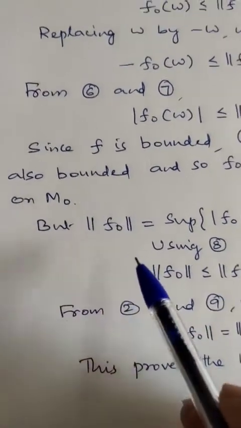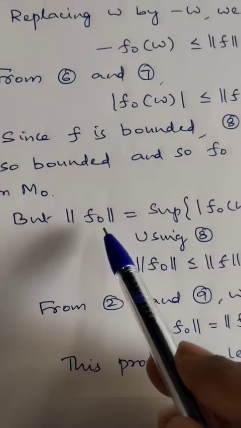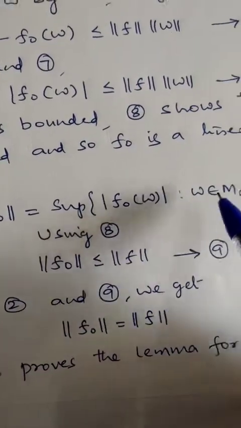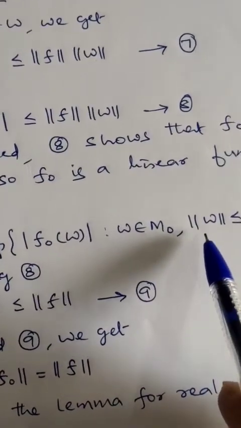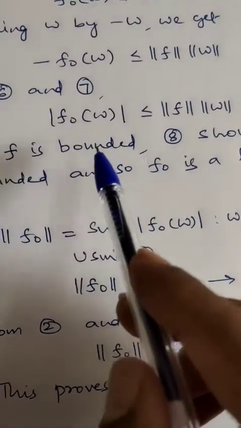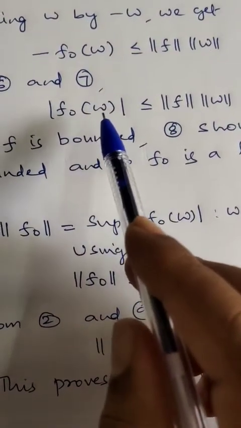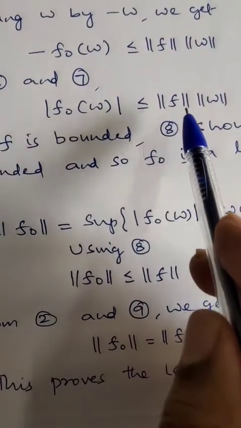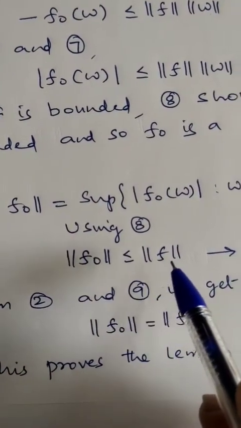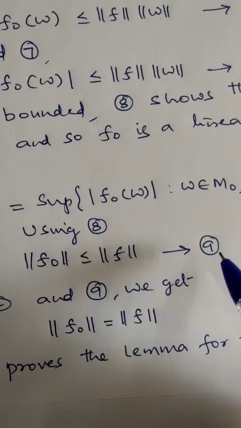And also norm of f naught is the supremum of mod of f naught of w, where w belongs to M naught, norm of w is less than or equal to 1. Using 8, if you take the supremum where norm of w is less than or equal to 1, then this gives norm of f naught is less than or equal to norm of f. It is called as 9.